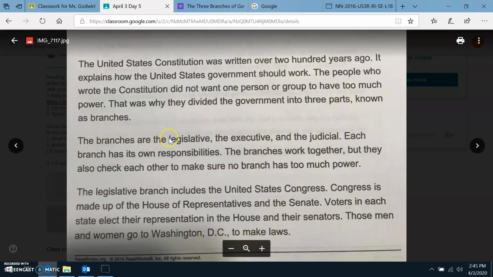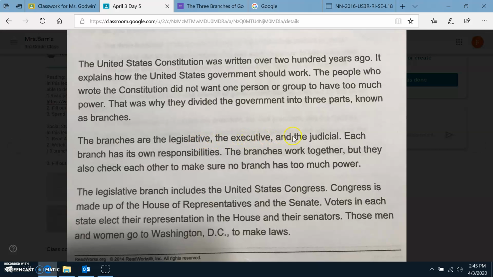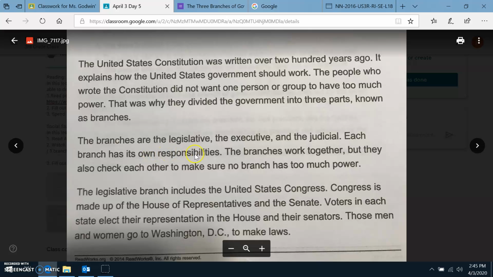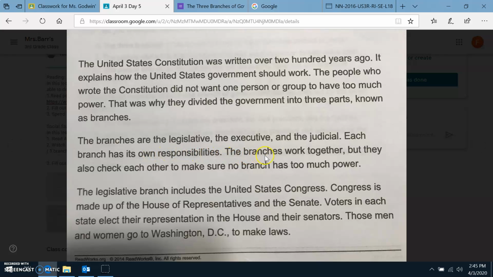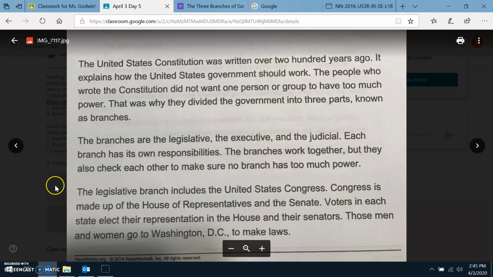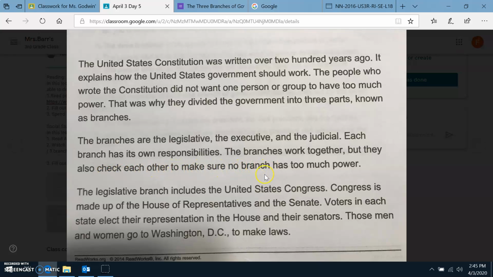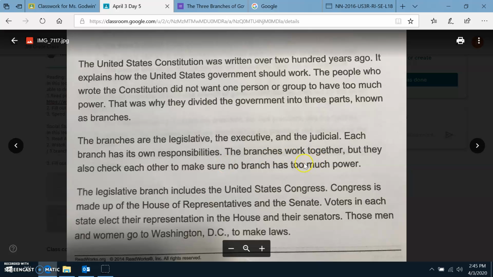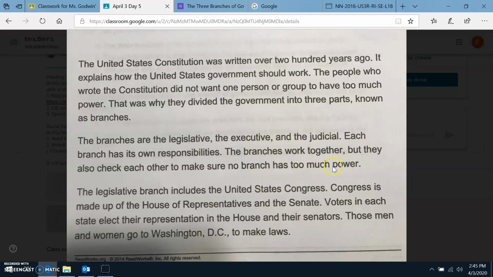The branches are the legislative, the executive, and the judicial. Each branch has its own responsibilities. The branches work together, but they also check each other to make sure no branch has too much power.